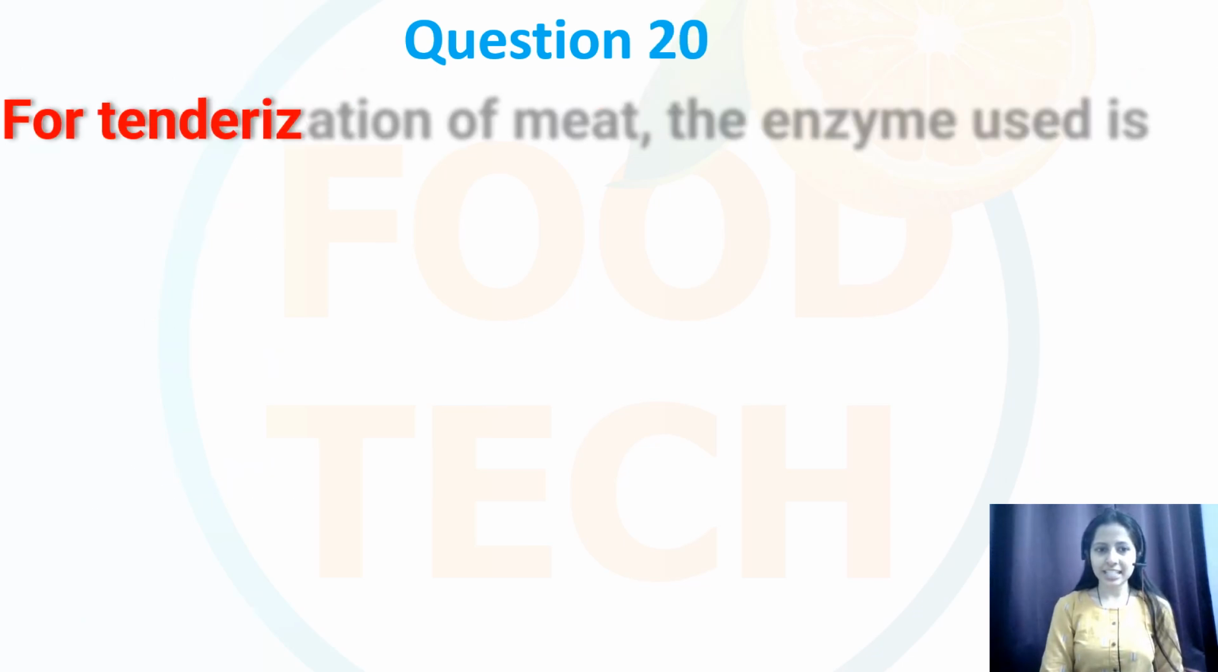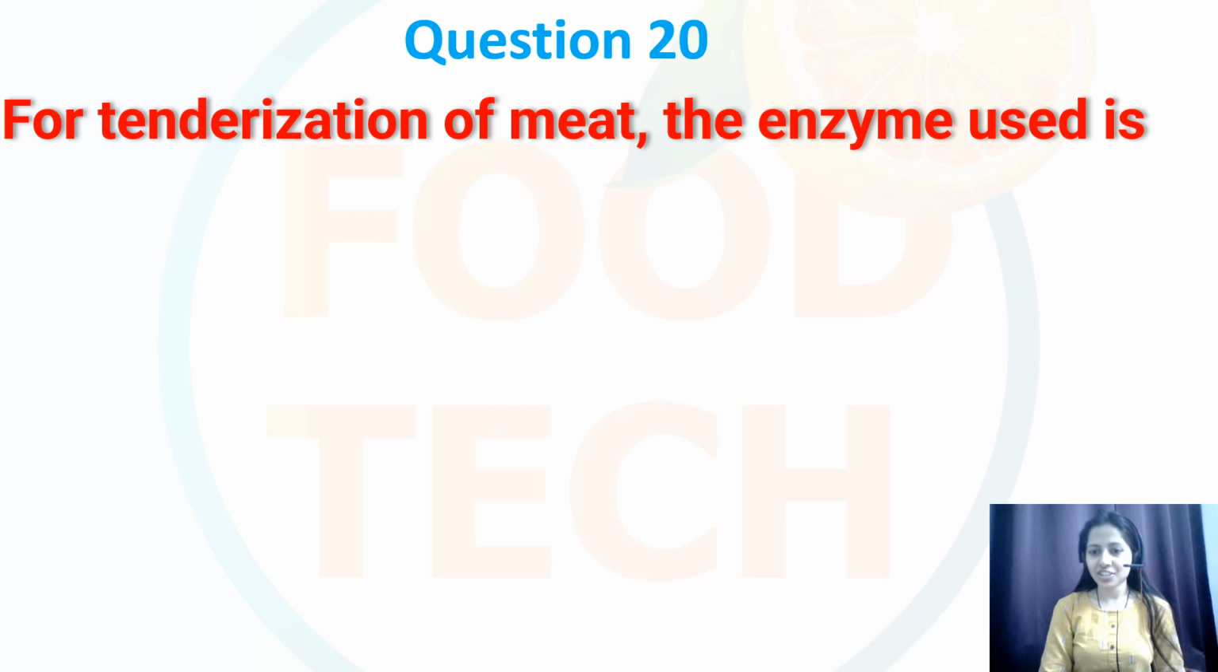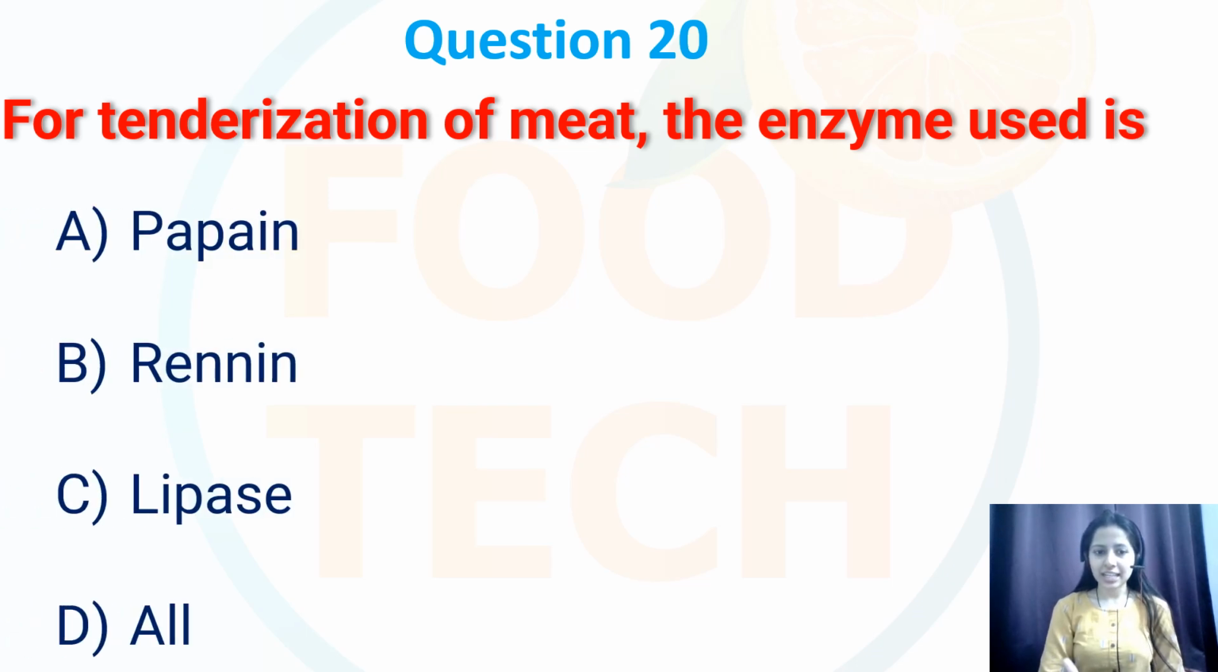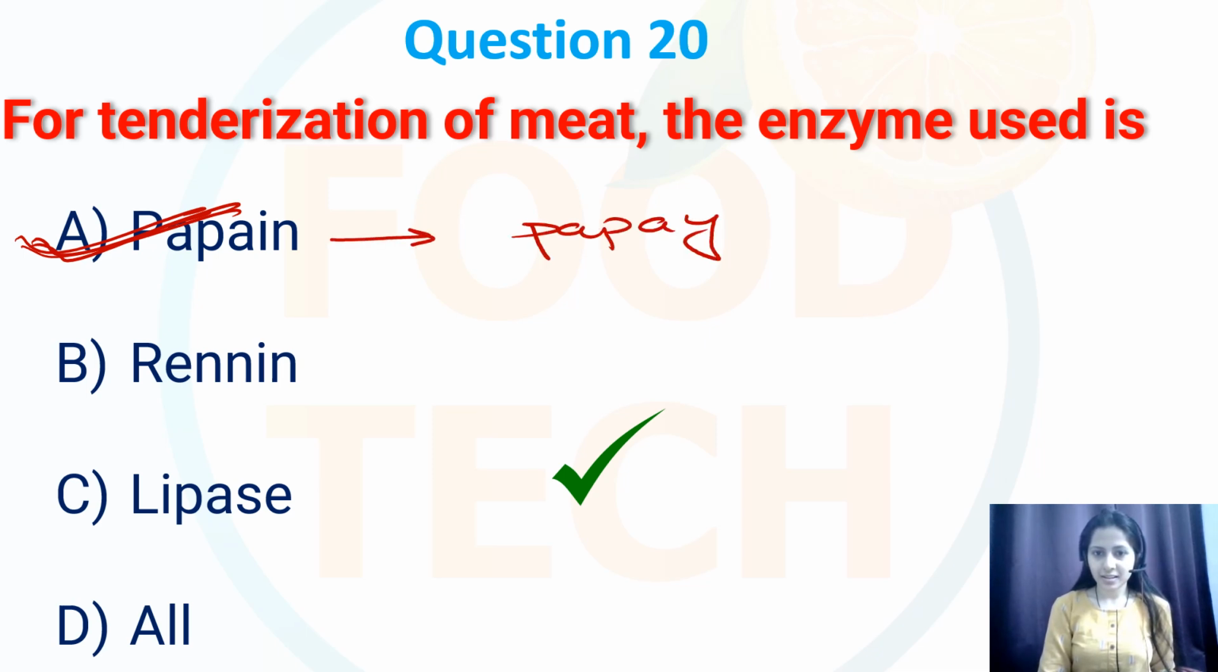Next. Question number 20. For tenderization of meat, the enzyme which is used is, so options are papain, rennin, lipase, and all. So the enzyme which is used for the tenderization of meat is option number A, that is papain. And we know that this papain it is derived from papaya. And it is commonly used in the meat tenderization process. Why? Due to the ability to break down the tough muscle fibers. Whereas this rennin, it is primarily used in the cheese making process.